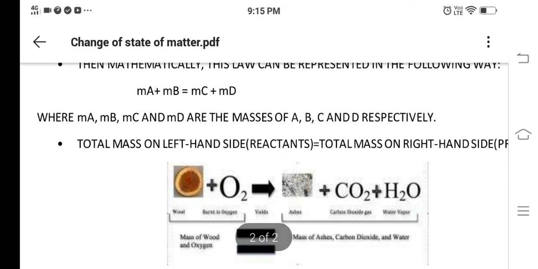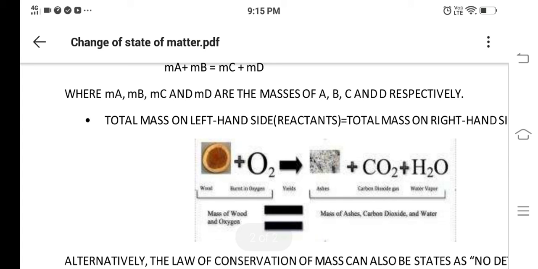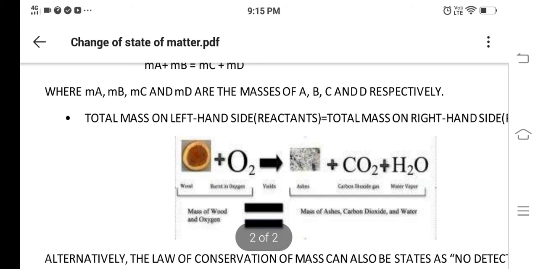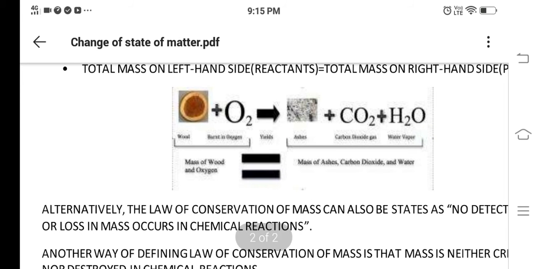Here you can see an arrow mark that separates the left hand side, the reactants, from the right hand side, the products. I have already discussed that mass of wood and oxygen is equal to mass of ashes, carbon dioxide and water. This is an example.